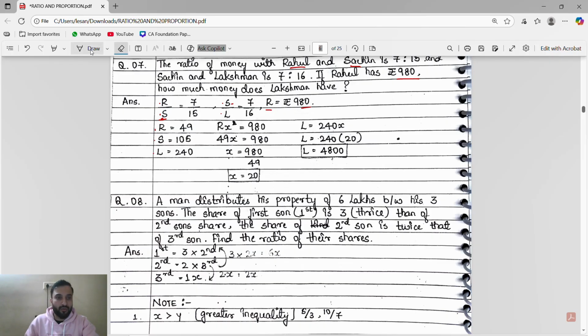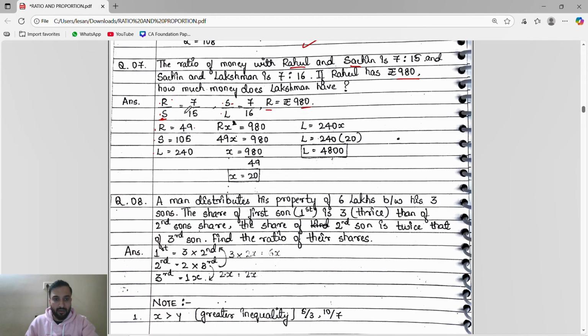So we all know how we are going to find, right? Rahul means multiply 7 7 the 49. Sachin means this S and S, 15 7 the 105. Lakshman means this SL, 15 into 16 240. Okay, that's it. Then they said Rahul has 980. So here look, we are getting Rahul is to Sachin is to Lakshman is 49 is to 105 is to 240. So now it will not get cancelled. So guys, what they said, Rahul has 980.